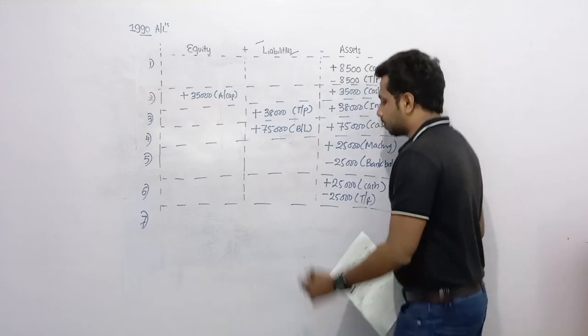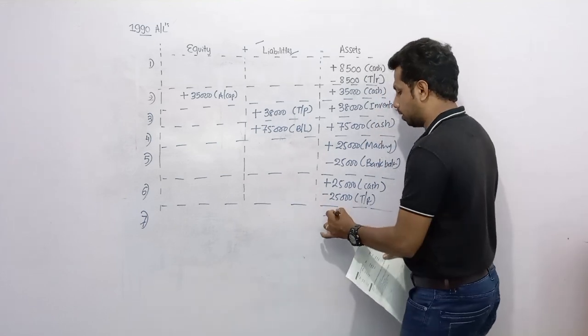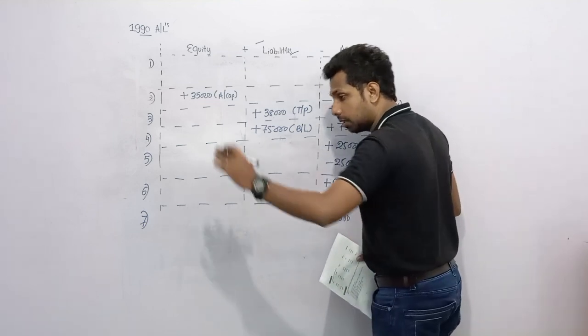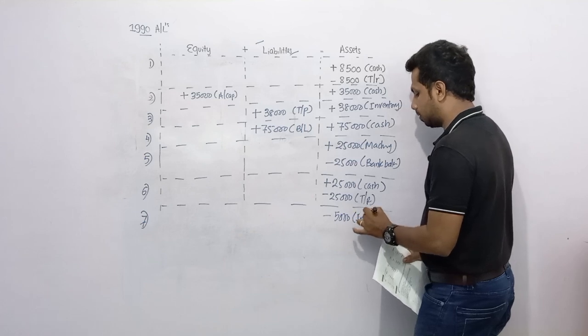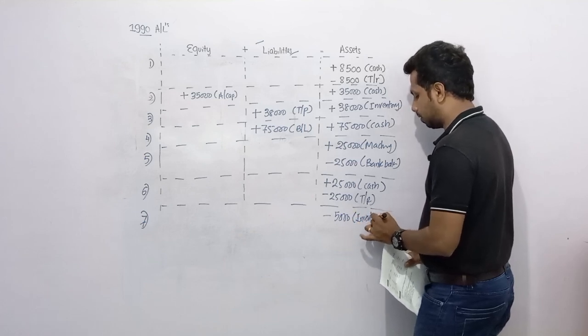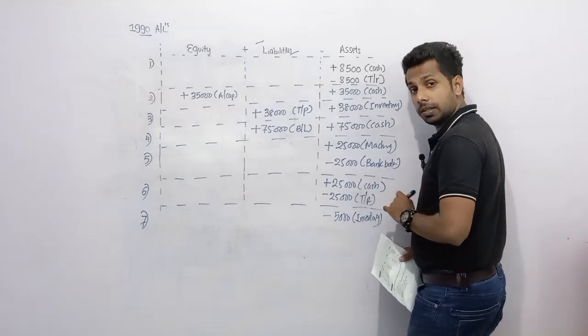Then, because of returning, when buying stocks increase, when returning stocks should decrease. Because of returning the purchases, inventory should decrease. Inventory are assets. So inventory assets should decrease, dear children, by 5,000, and these were bought on credit earlier.